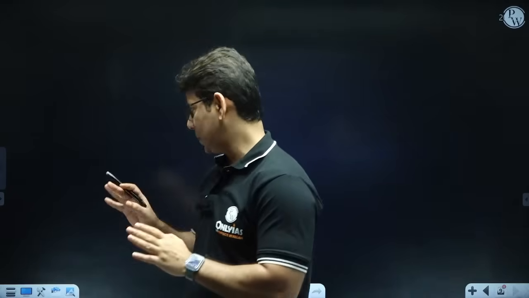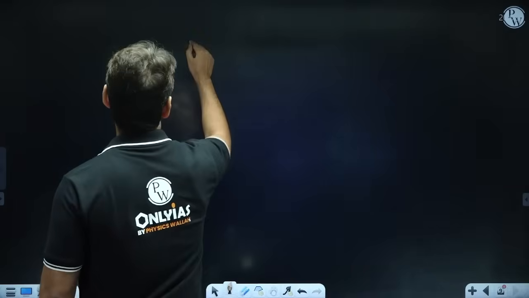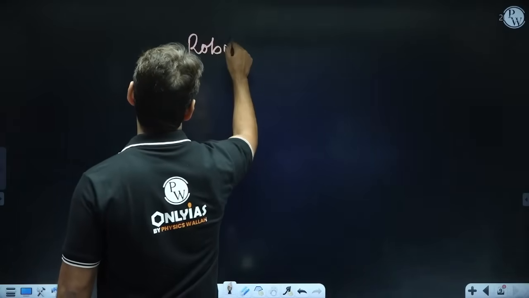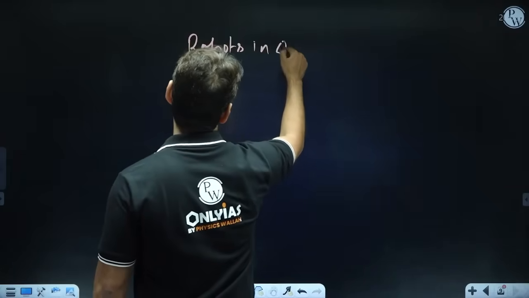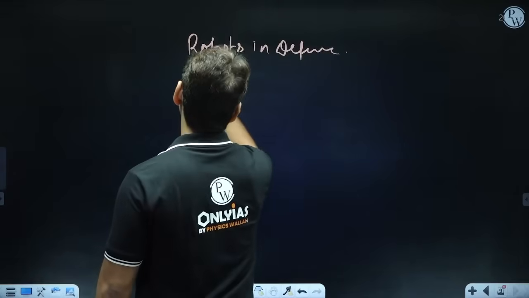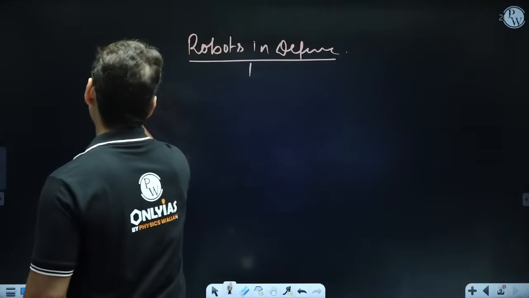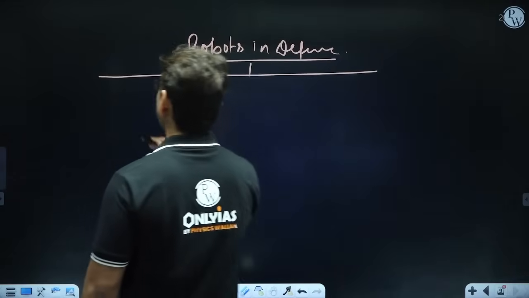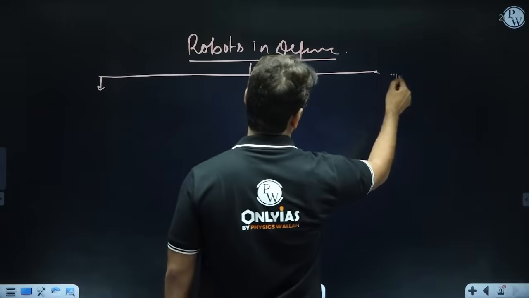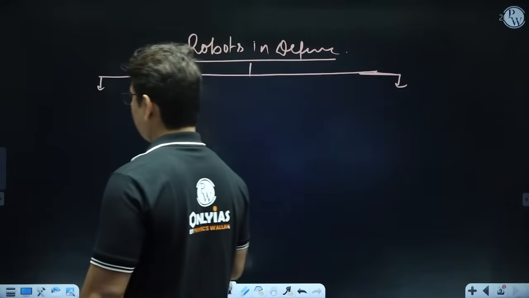Once you are having robotics, there we can explain the ethical concern of robots in defense, right? And a robot in defense can be utilized in two ways. It's up to you how you want to use it.